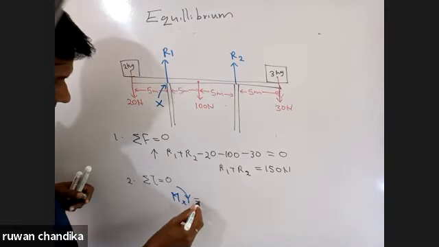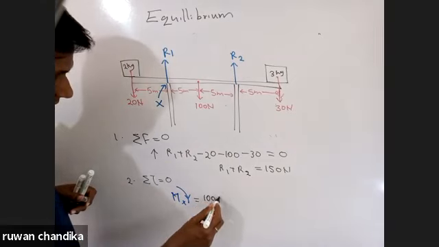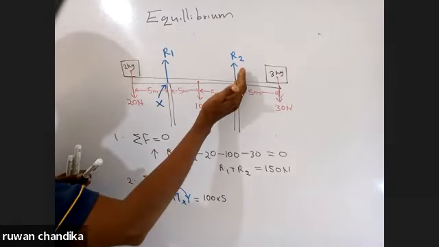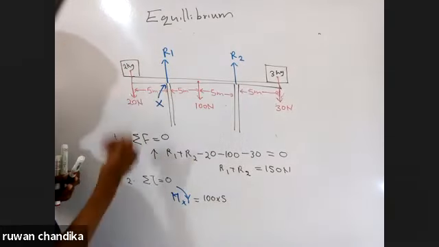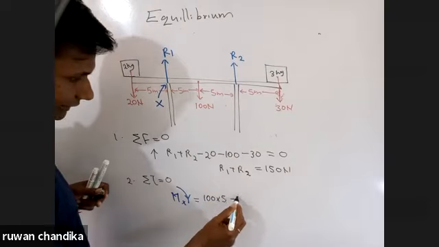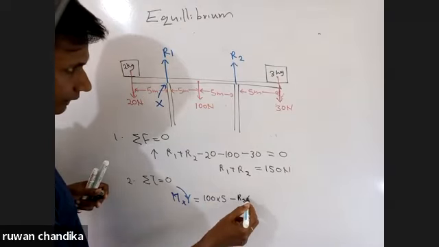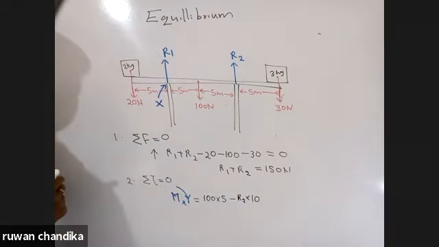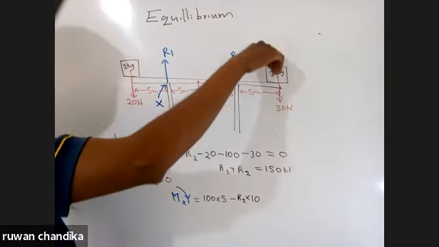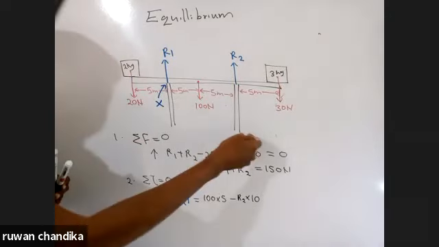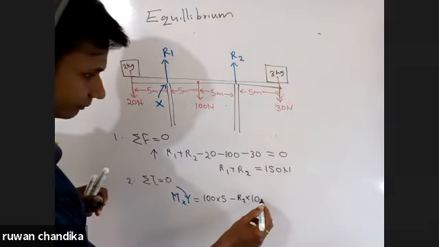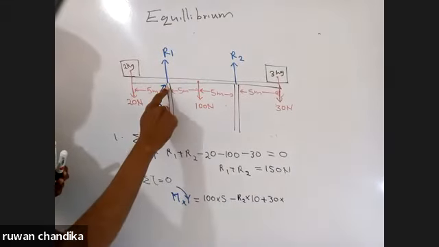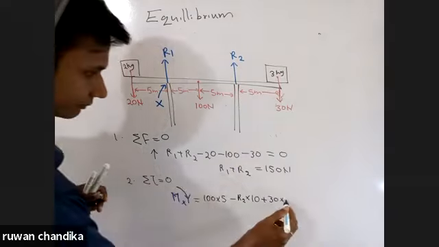So it is plus 100 into 5, the perpendicular distance. And the R2 made an anti-clockwise moment around x. It is minus R2 into the perpendicular distance, which is 10. And the 30 Newton made a clockwise moment around x. It is then plus 30 into the perpendicular distance from x, which is 15.